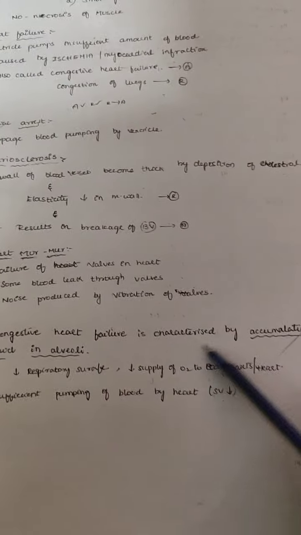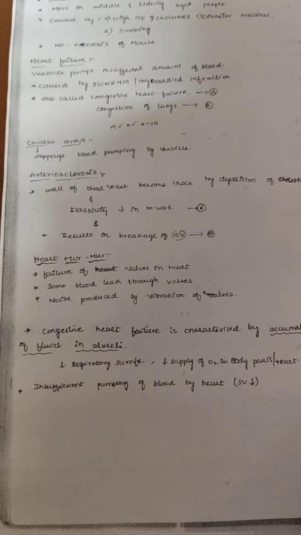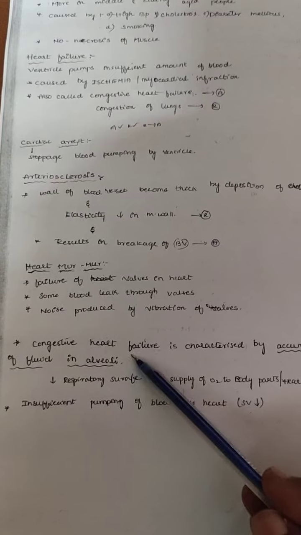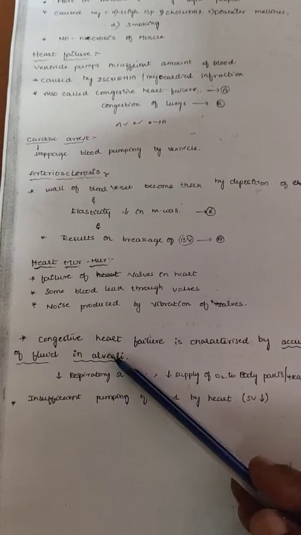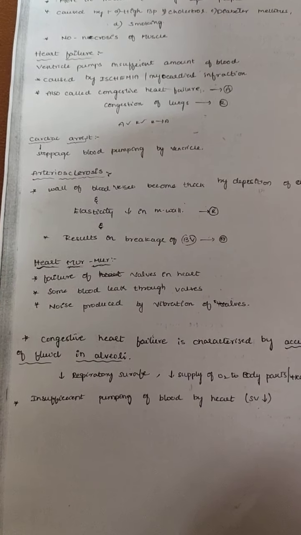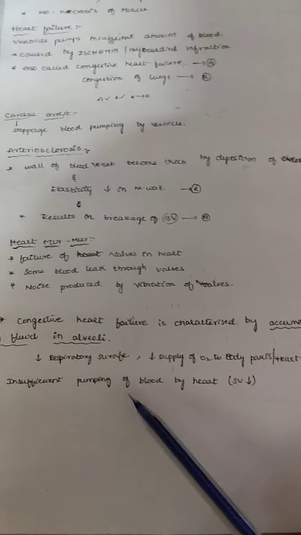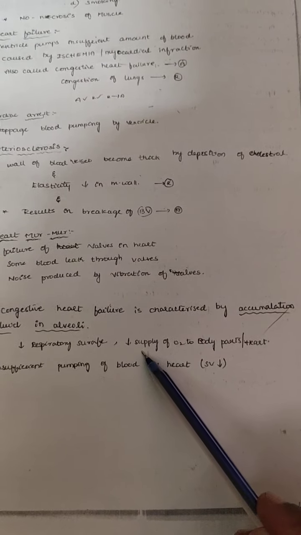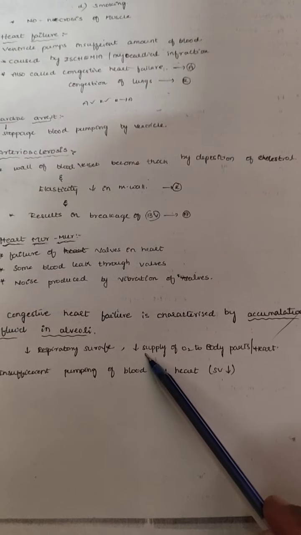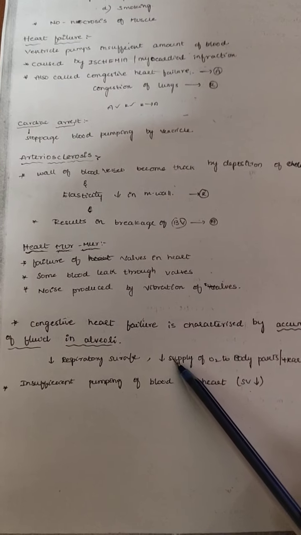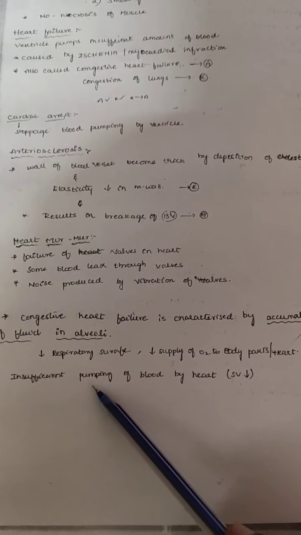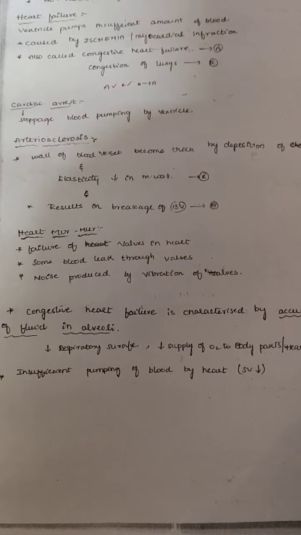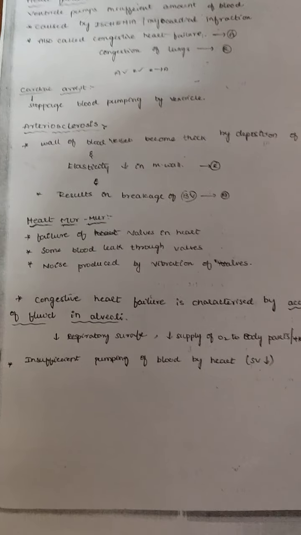Congestive heart failure is characterized by the accumulation of fluids in the alveoli. When fluids accumulate in the alveoli, there is no proper exchange of gases. At that time, the respiratory surface decreases, the supply of oxygen to the body parts also decreases, and the pumping of blood by the heart is insufficient. That is regarding heart failure.